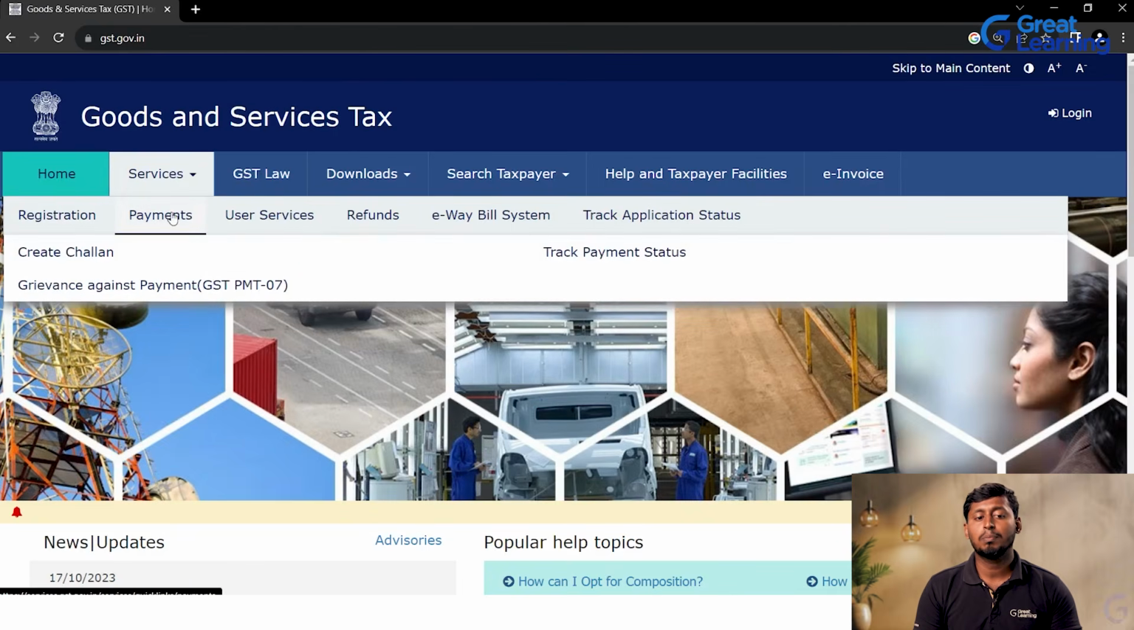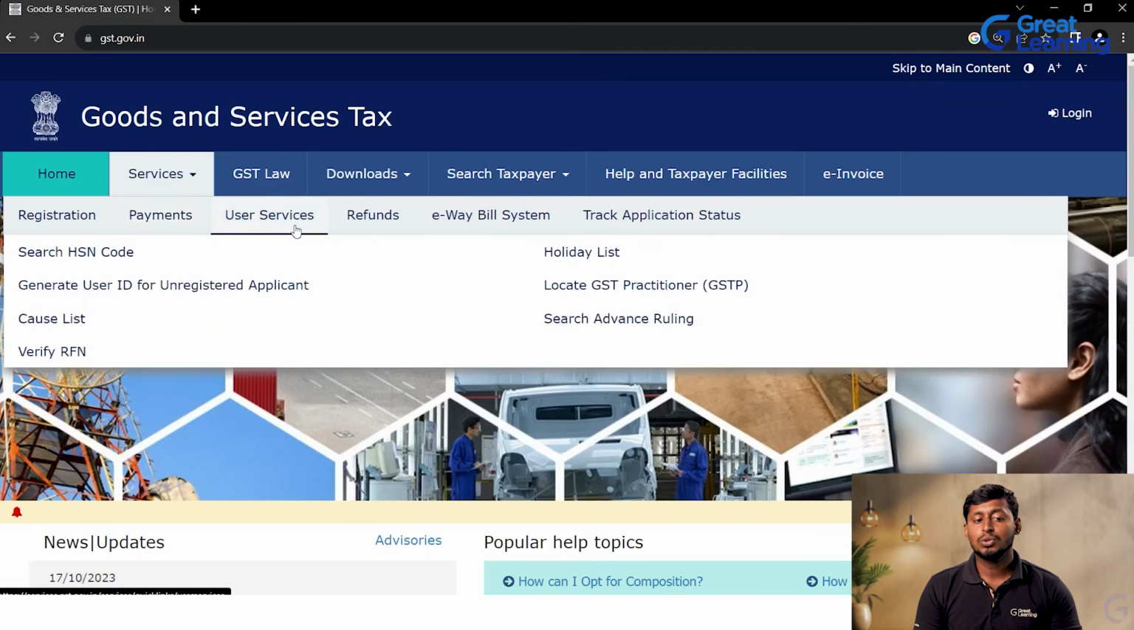Next, if you go for Payments, so if you need to pay GST as a taxable person, you can create a challan, download that challan, go to the bank and pay. That is also available. Or there is a grievance against any payment system. For example, I have paid the money, but it is under process or it is not reflecting in our bank account, or some other issues are there. Then you can go for this grievance against payments, and they track the payment status. So whatever amount you have paid, that tracking system is there. You can go and check here.